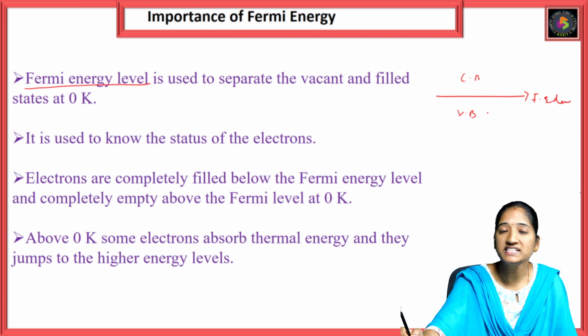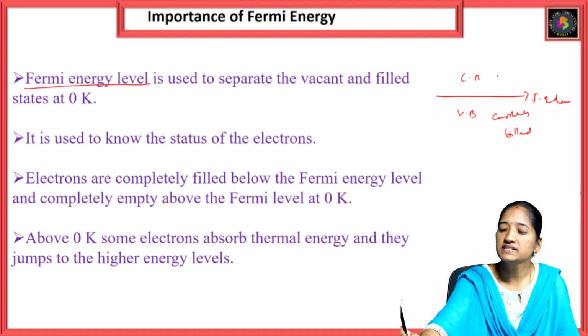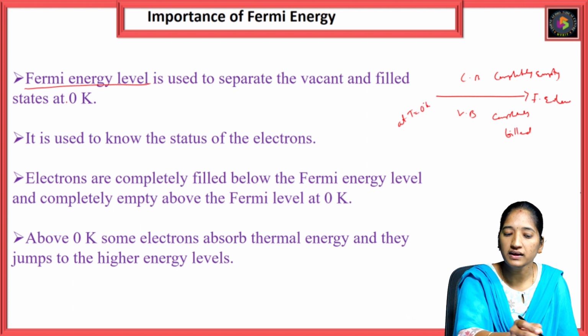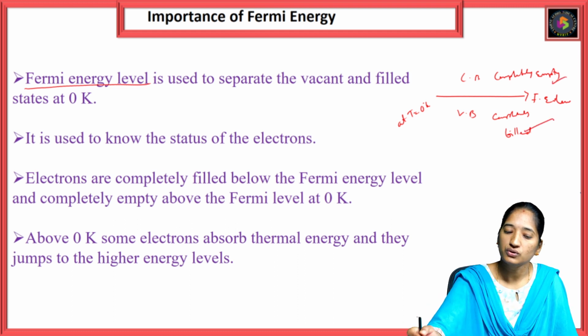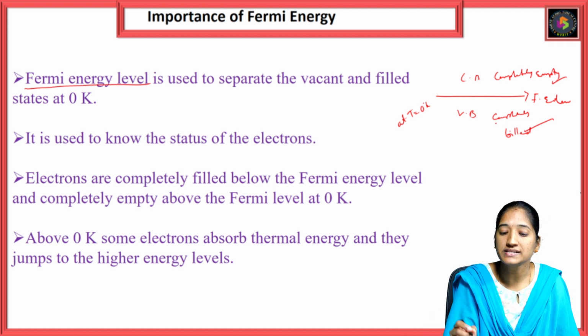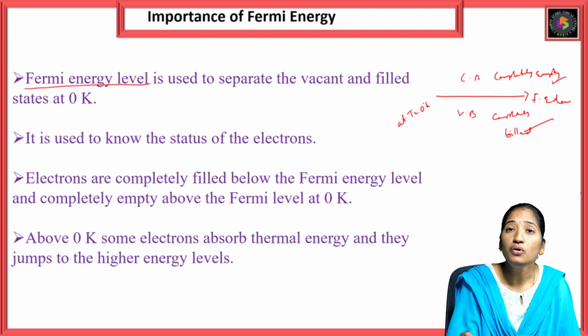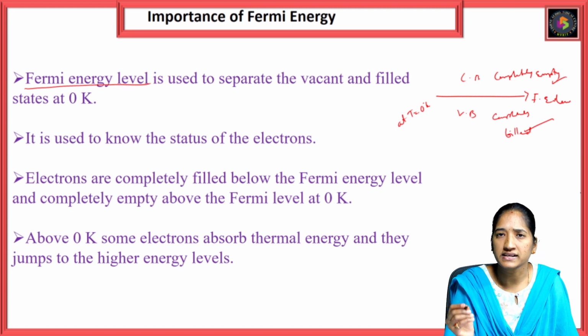The valence band at 0 degrees Kelvin is completely filled, and the conduction band is completely empty at T equal to 0 degrees. So the Fermi energy level is used to separate the vacant and the filled states. This is one point. It is used to know the status of the electron, where the electron is exactly occupied in that energy level.